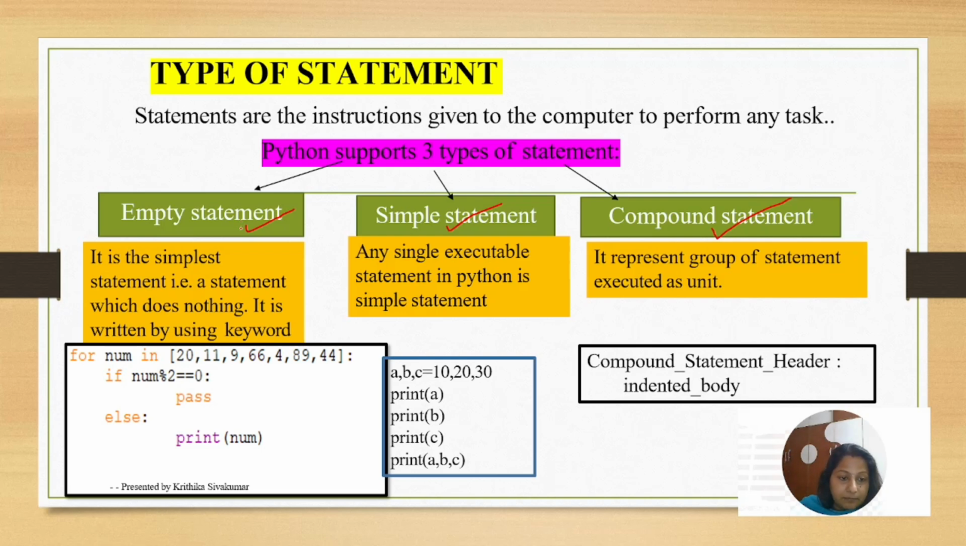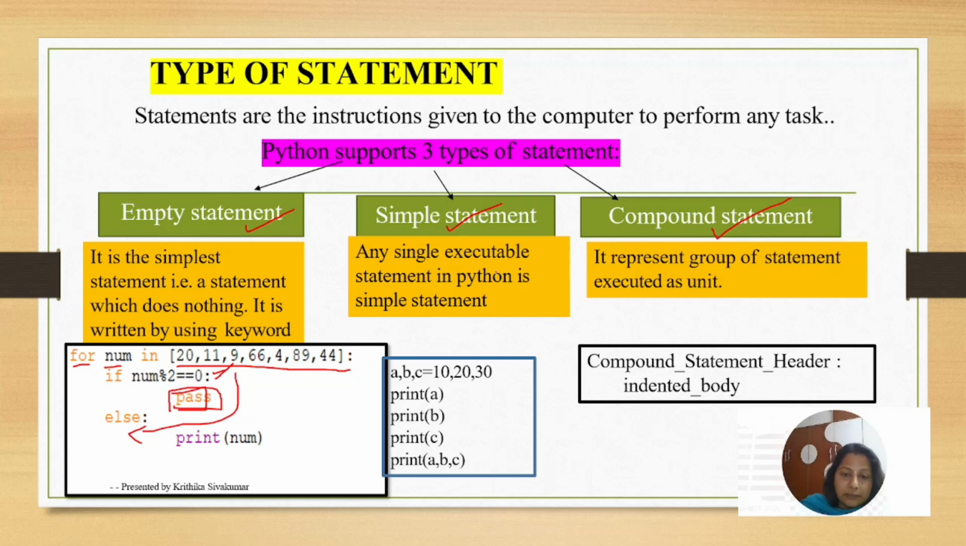What is the meaning of empty statement? It's the simplest one, and it does nothing. For example, you can see here, I'm creating a for loop, num is my variable, and I'm creating some list here. If num modulo 2 equals 0, whatever is divisible by 2, then you do nothing. You just use only the pass statement. In the block of code, it will not do any statement. You are not printing anything or calculating anything. So by flow, it will pass and go to the next one. Else, you are printing the number. So by using the pass, you are creating the empty statement.